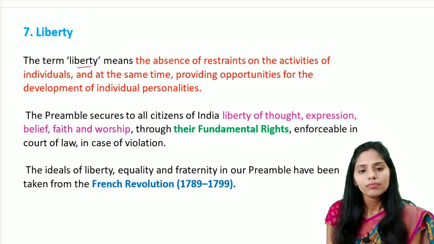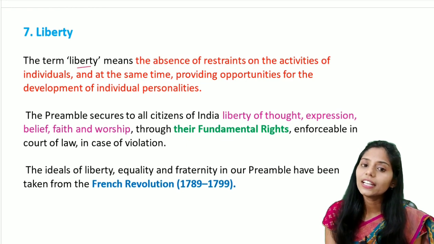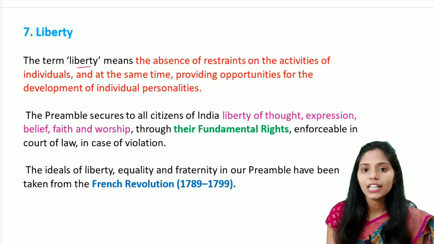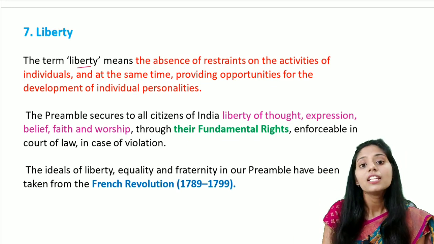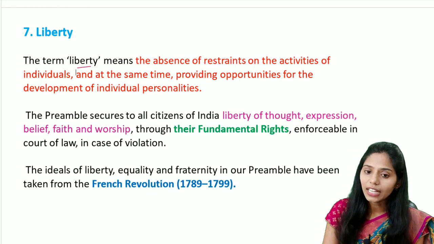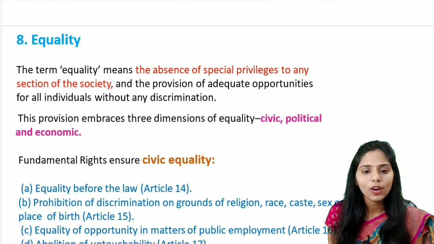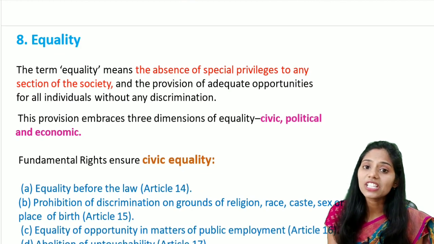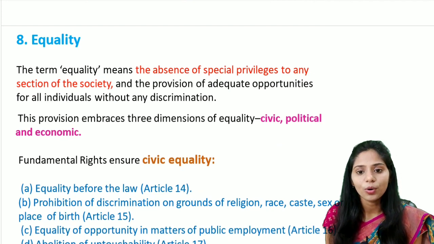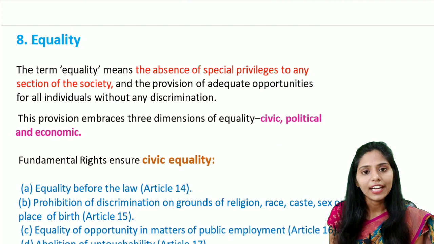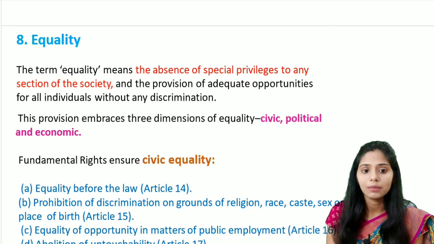If you see the ideals of liberty, equality, and fraternity, they are taken from the French Revolution. The first one is from the Russian Revolution, and this is from the French Revolution that happened between 1789 and 1799. So let us see the next word, that is equality. The term equality means there is an absence of special privileges to any section of society, and it also provides adequate opportunities for all individuals without any discrimination.